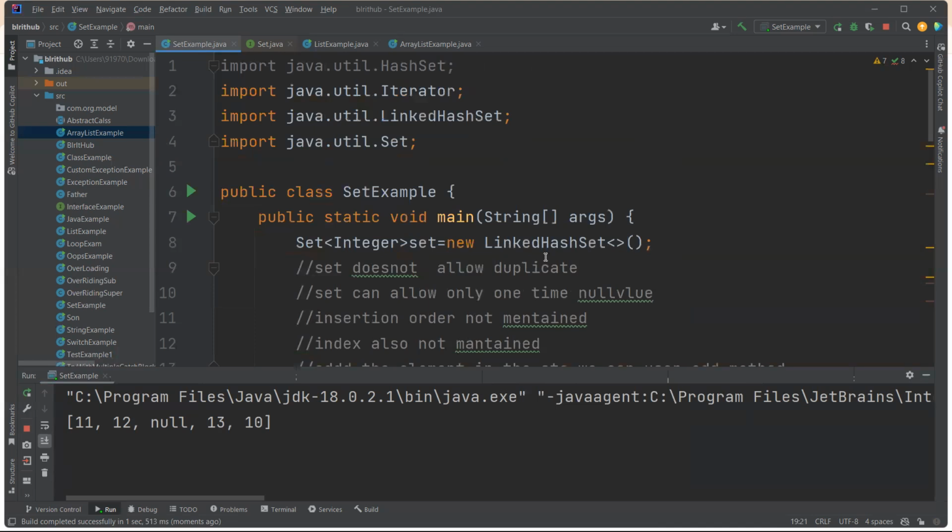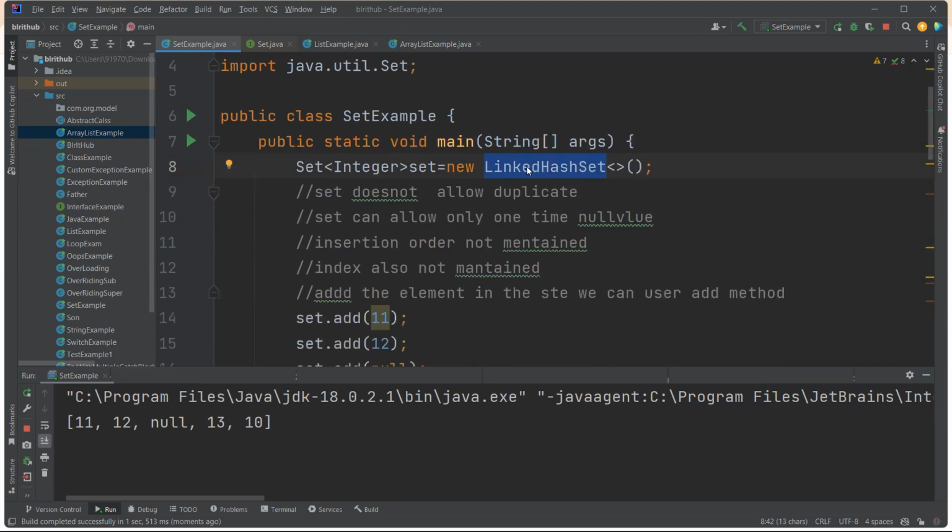When to go for LinkedHashSet? I don't want duplicates, I want the null value one time, and I don't want to maintain the index, but I want to maintain the insertion order. Then you go for LinkedHashSet. If I don't want to maintain the insertion order, I don't want duplicates, and I want null only one time, then you go for HashSet.